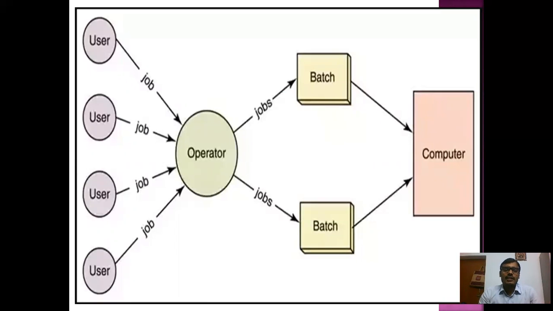There are many users, and each user wants to do some types of job. Means each user has given some types of job, some types of task to the operator. And what does operator do? Operator makes the bundle of batches. Operator makes the batches, and inside batch there are bundles of tasks together. The jobs are bundled together in the form of batches and they are sent to the computer for processing.